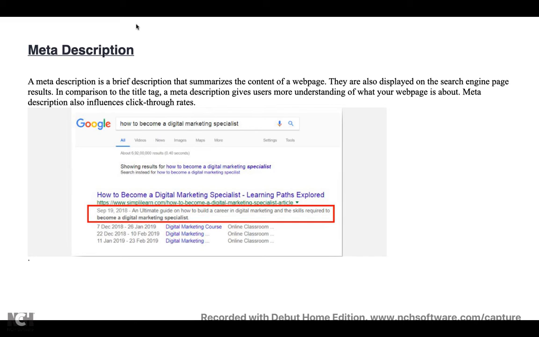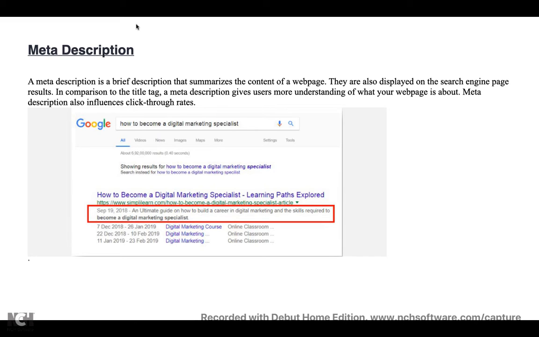So you can see here there is the following example. I have just typed in Google how to become a digital marketing specialist so that I can earn more. When I type this, you can see some results appear on the screen. Based on what I have typed in the Google search box, the description is matching and it is giving the search result.